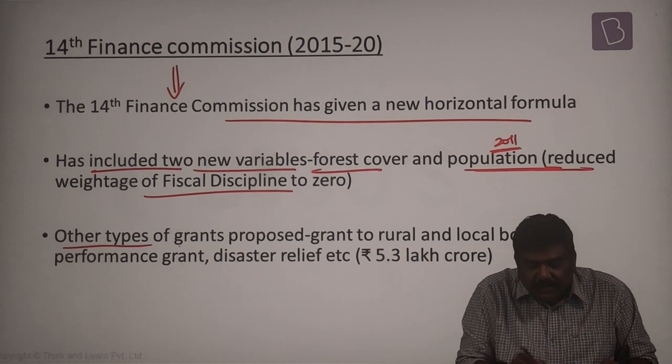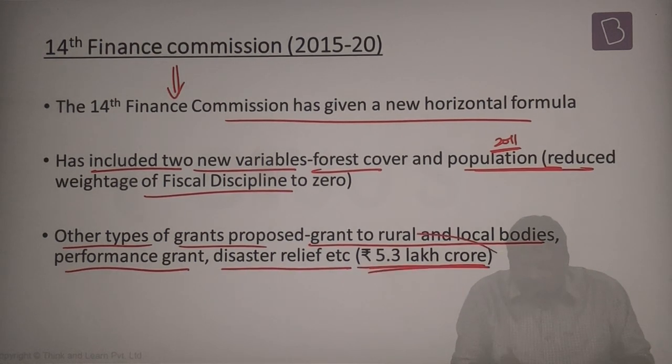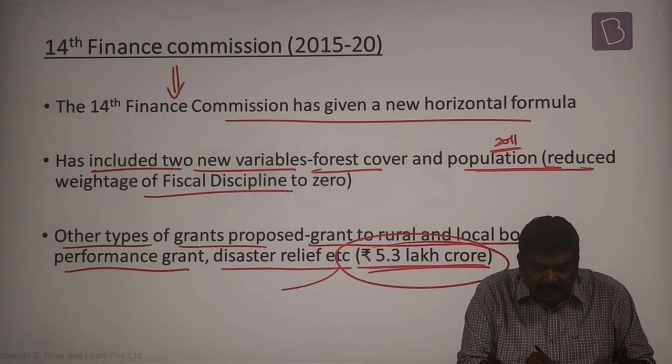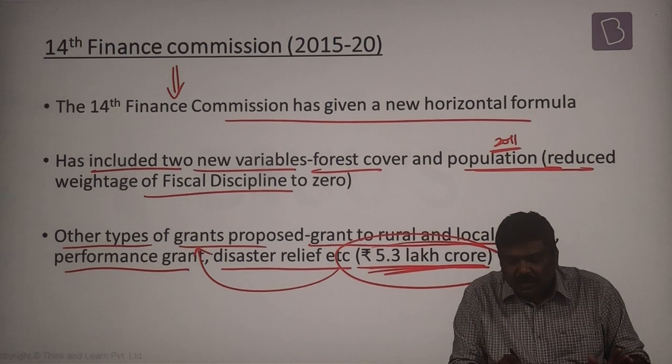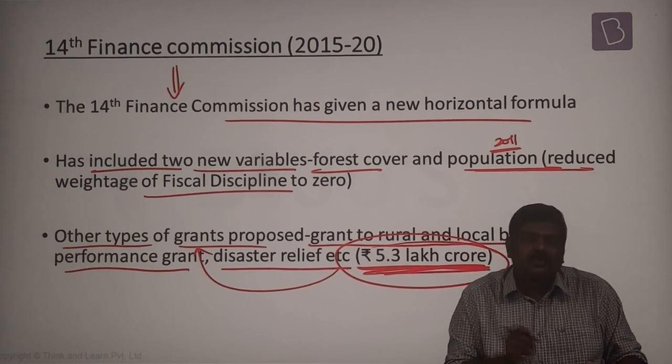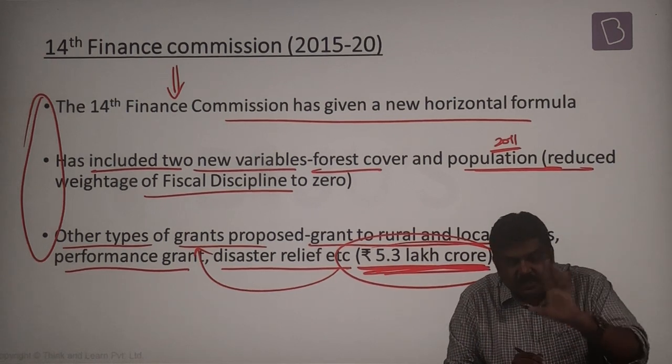Other types of grants which are proposed were grants to rural and local bodies, performance grants, disaster relief grants, and so on and so forth. And the total transfers under this particular other types of grants between center to state or center to the third tier of government will be more than 5.3 lakh crore rupees. So these are some of the very important features that are applicable to 14th Finance Commission.